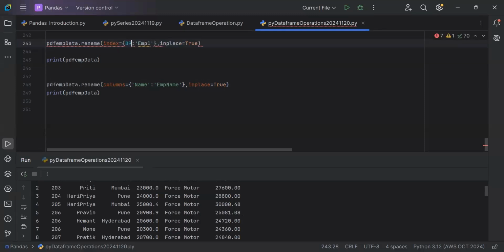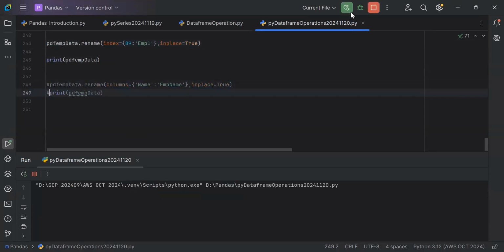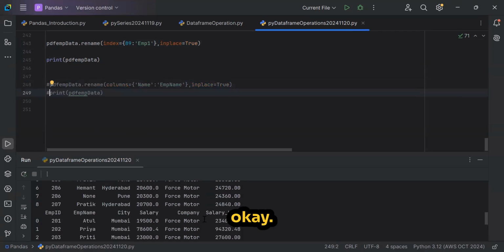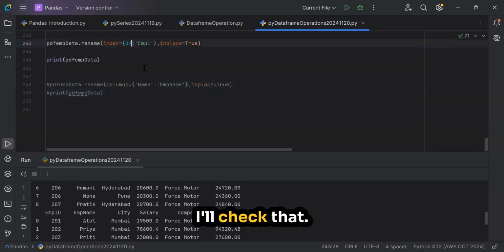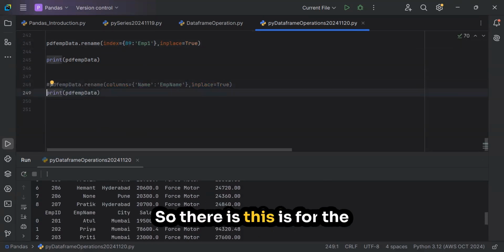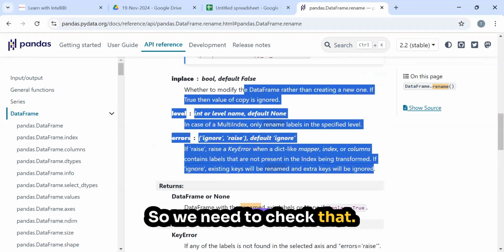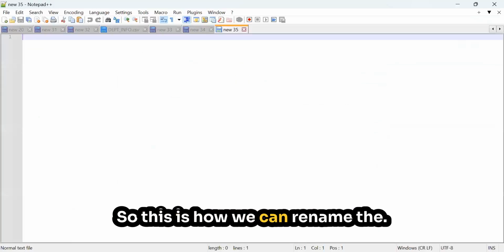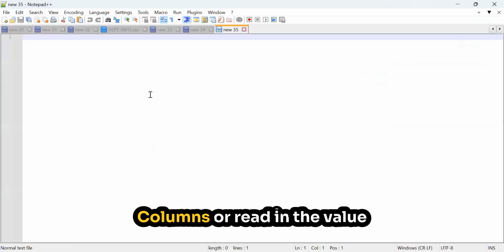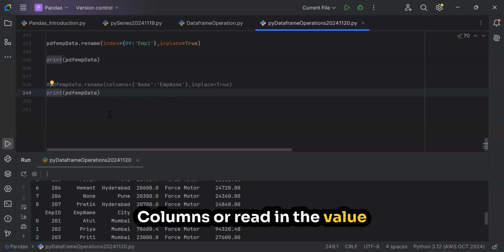Suppose I try this one, it is not renaming. I'll check that, it is not an issue. So these are the parameters for rename, and this is how we can rename columns or labels.